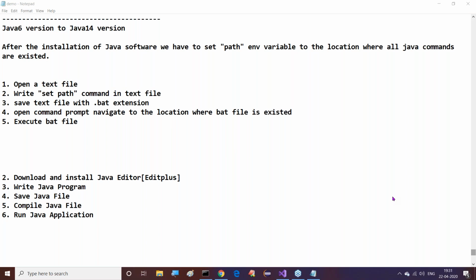javac 1.8.0, it's correct. Right, no problem. It's right.